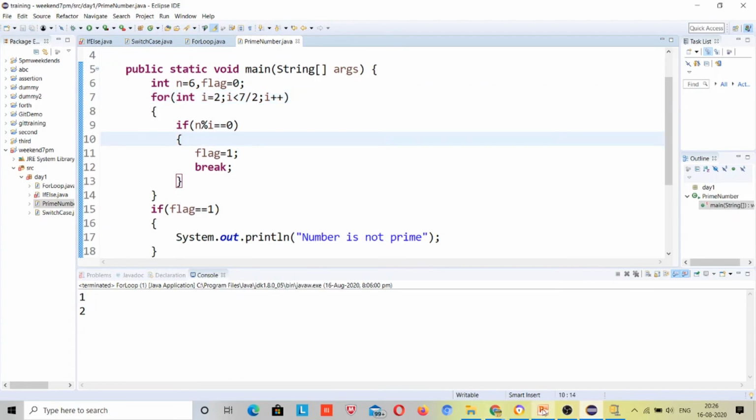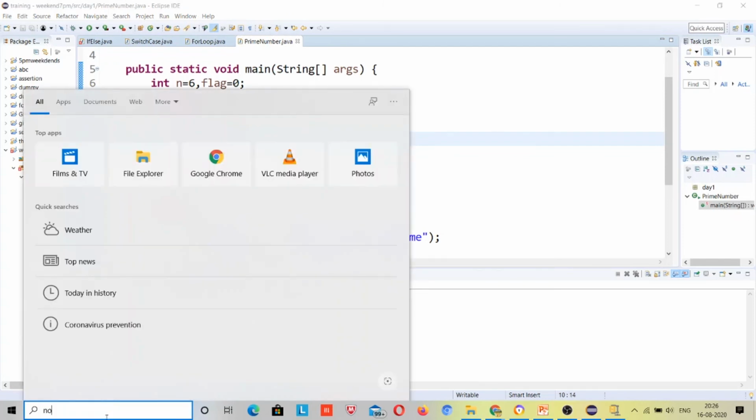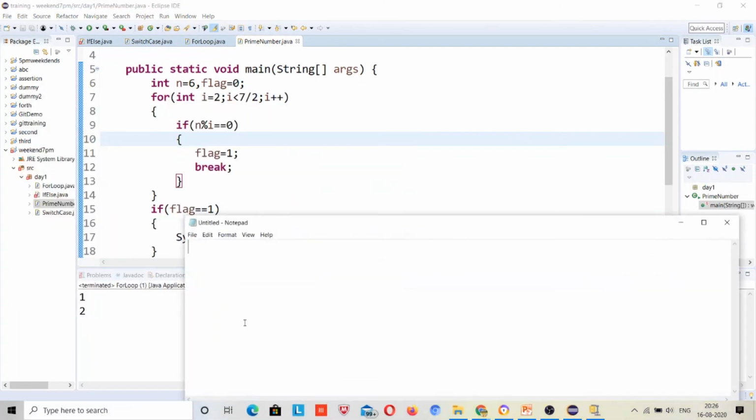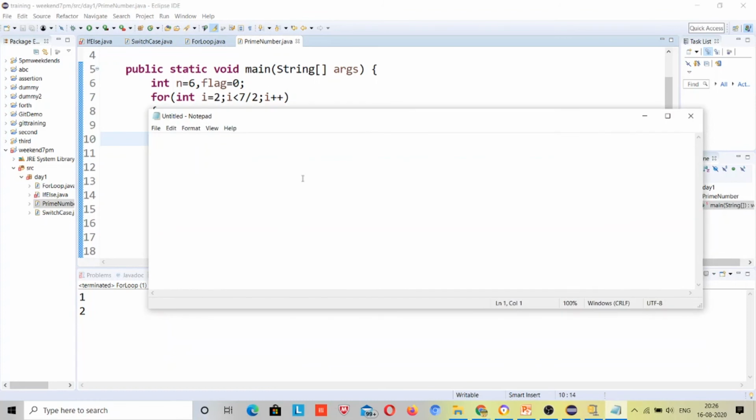Suppose, for example, let me open Notepad. I am just answering your query. Suppose I have a number 11 to check, whether this number is prime or not. First I will ignore 1 and 11 from our checks. So after that I will start from 2. Just listen carefully: 3, 4, 5, 6, 7, 8, 9 and 10.